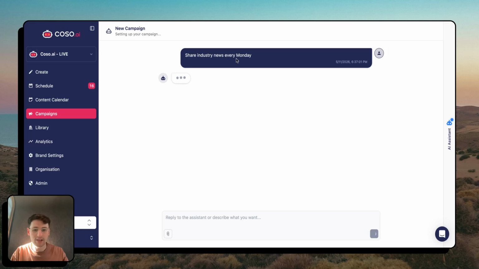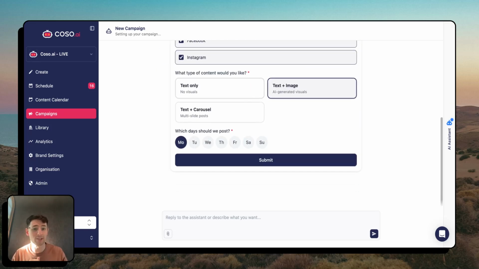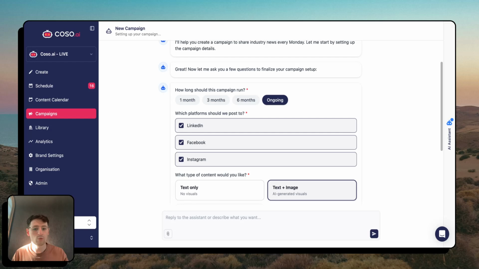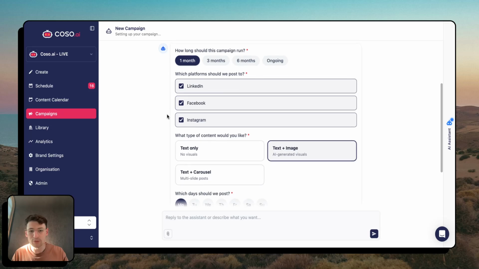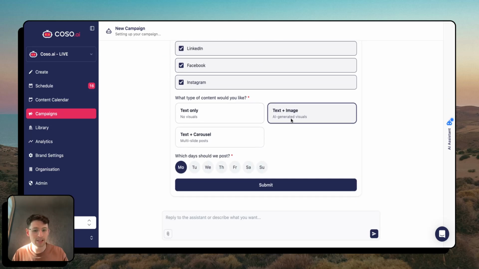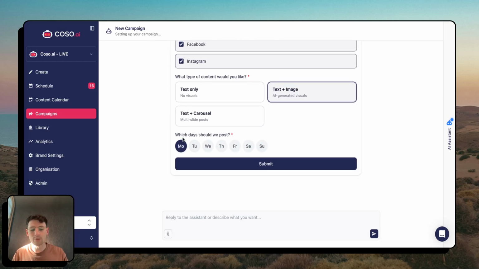So I'll hit create campaign, and Koso will examine that topic, and based on its knowledge of social media plus its knowledge of my brand, it will ask me a few clarifying questions just to make sure that the campaign is being set up correctly. So which platforms do we care about? LinkedIn, Facebook, Instagram. Yep, sounds good. We're just going to run it for 1 month, do text plus image content, and post on Mondays.